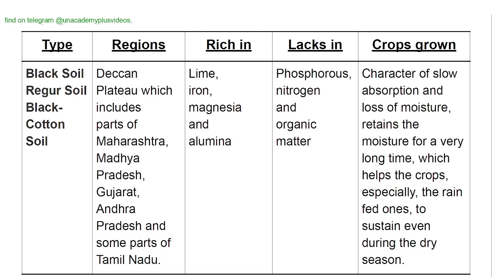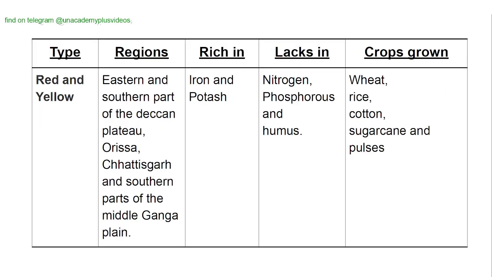Black soil. In the black soil also there are two types. One is regular black soil and the other is black cotton soil. The region where this black soil is found is the Deccan Plateau, which includes parts of Maharashtra, Madhya Pradesh, Gujarat, Andhra Pradesh and some parts of Tamil Nadu. The black soil is rich in lime, iron, magnesia and alumina, whereas it lacks phosphorus, nitrogen and organic matter. Its character of slow absorption and loss of moisture retains the moisture for a very long time, which helps the crops, especially the rain-fed ones, to sustain even during the dry season.